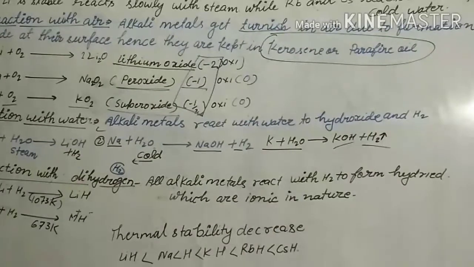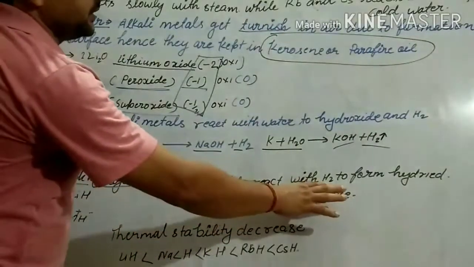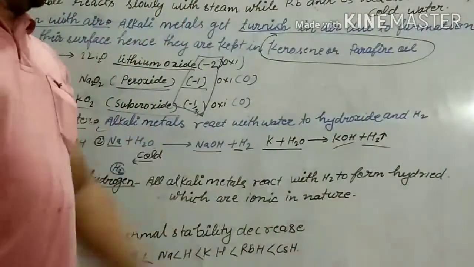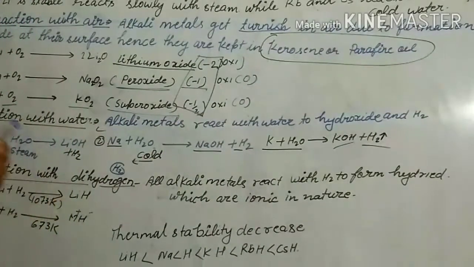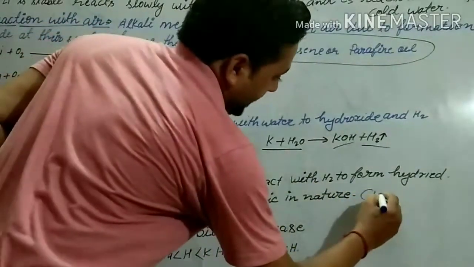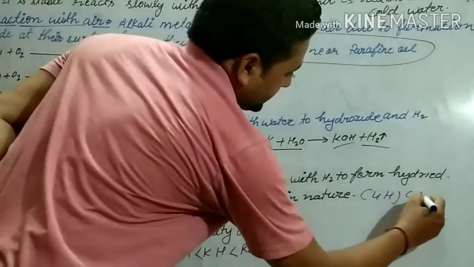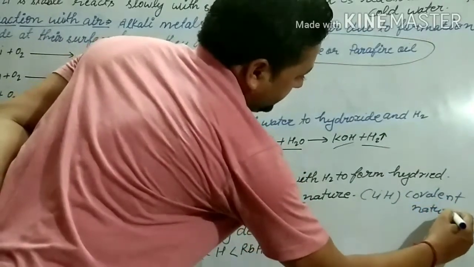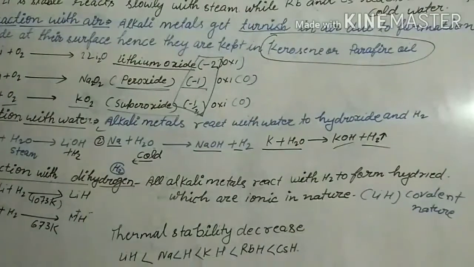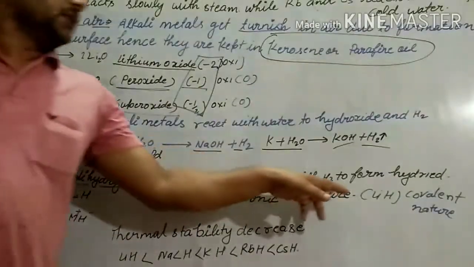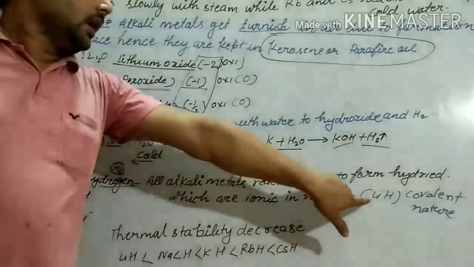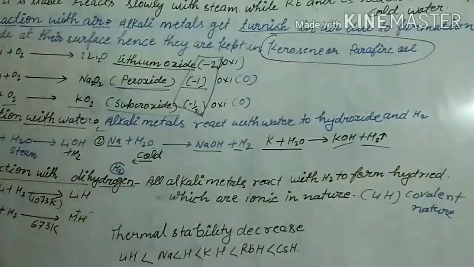All alkali metals react with hydrogen, meaning dihydrogen, to form hydrides which are ionic in nature. But LiH has covalent nature. Remember it. All alkali metals react with H2 to form hydrides which are ionic in nature, while lithium hydride is covalent in nature. So let us see how they form.